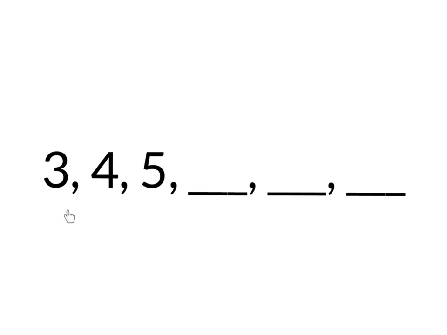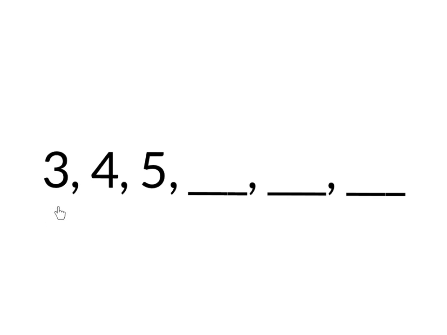Ready? 3, 4, 5. So we would say that we're moving forward because the numbers are getting bigger. Which direction are we moving in? Yes, we're moving forward because the numbers are getting bigger. And we're just going to the next number, so we'd say we're counting by 1. What are we counting by? 1, exactly. So if we're just counting to the next number, let's see if we can figure out what these last 3 numbers are.